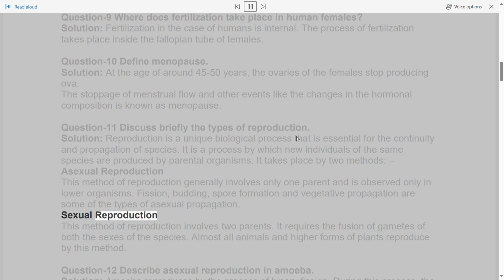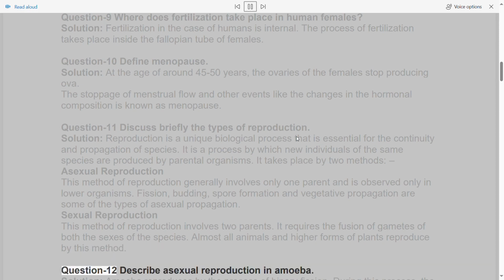Sexual reproduction. This method of reproduction involves two parents. It requires the fusion of gametes of both the sexes of the species. Almost all animals and higher forms of plants reproduce by this method.